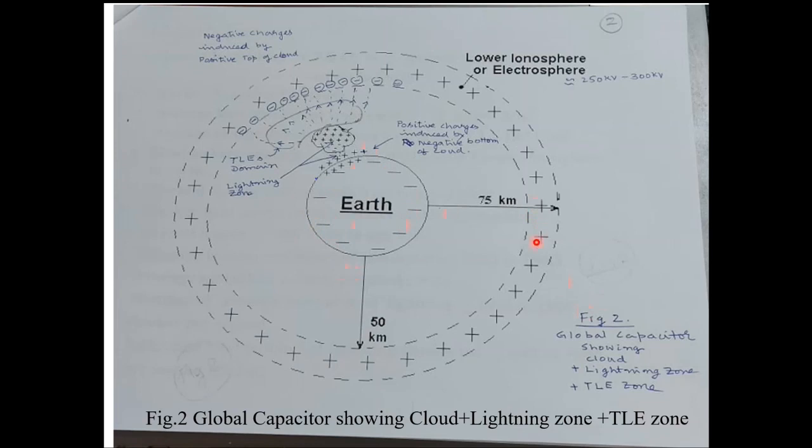This is the lower ionosphere, which is positively charged because of solar radiations, ultraviolet radiations, cosmic radiations, etc. It's ionized, and then it has a large amount of positive charges, and therefore it is the positive electrode of the so-called global capacitor. So you'll see that Earth is the negative electrode, and the lower ionosphere is the positive electrode of this capacitor, which we call the global capacitor.